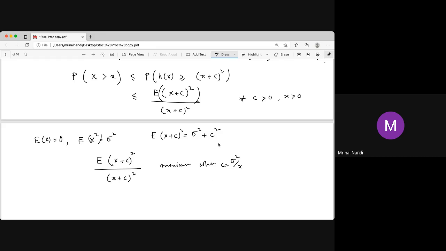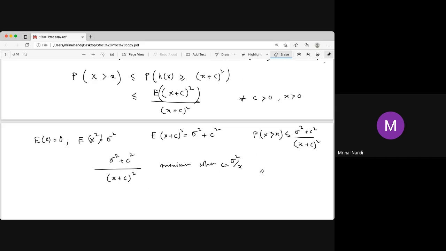So the probability of X greater than or equal to x is less than or equal to (sigma square plus c square) by (x + c) whole square. Now the question is, when is this minimum? So you just replace the numerator by sigma square plus c square. This is minimum when c equals sigma square by x. That you can check easily.